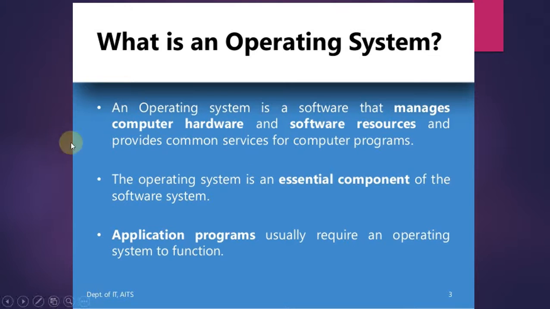To manage all the hardware and software, we need the operating system. Without an operating system, we can't operate our PC. It works like a manager in a hotel. Without a manager, a hotel cannot run. Similarly, without an operating system, a computer is not going to run. Application programs usually require an operating system. As I already told you, it is also called system software.